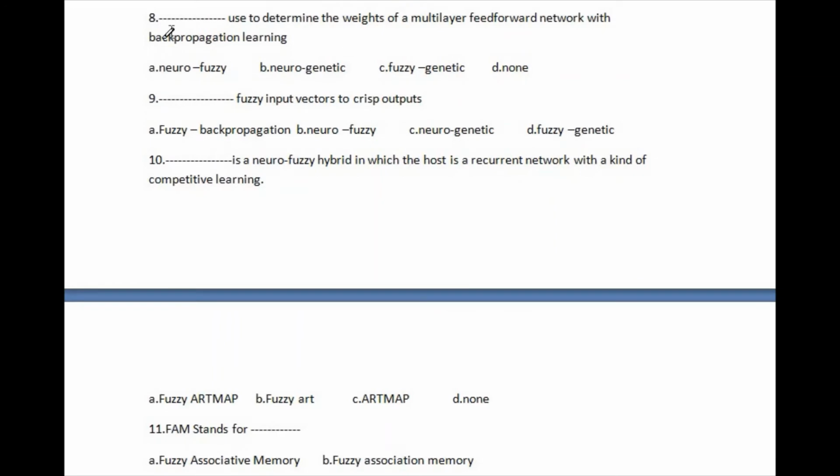Let's go to question number 8. Question number 8: a blank is used to determine the weights of a multi-layer feed-forward network with backpropagation learning. The available options are: first, neurophysiology; second, neurogenetic; third, physigenetic; and last, none. The right answer of this question is option B, physigenetic. This is the right answer of question number 8.